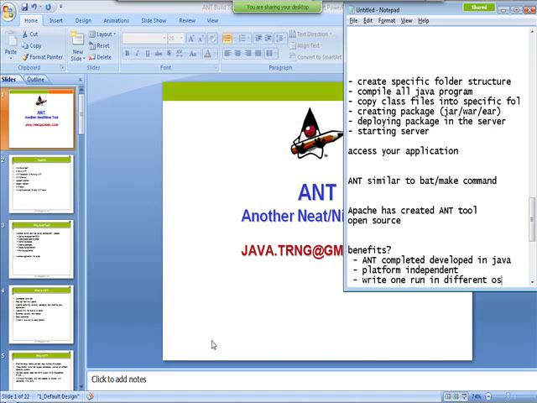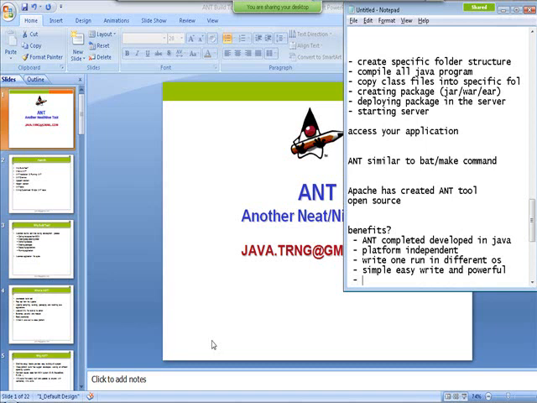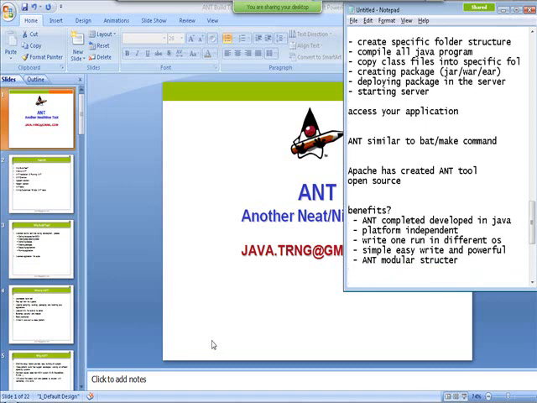Moreover, Ant is very simple, easy to write, and very powerful. Usually Ant follows a modular structure. I'm going to talk about it going forward. And how do you write Ant?